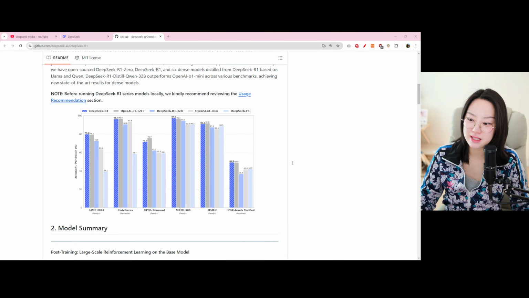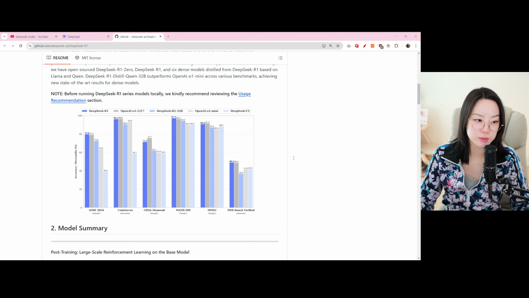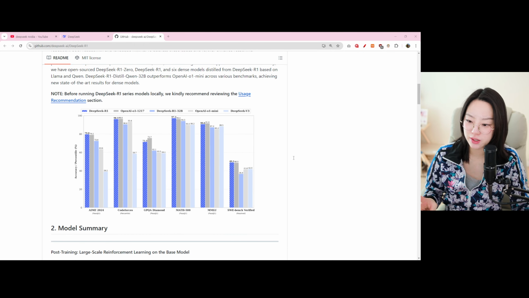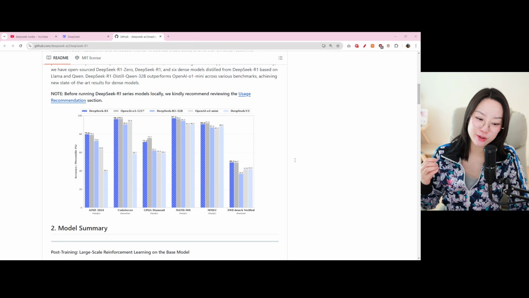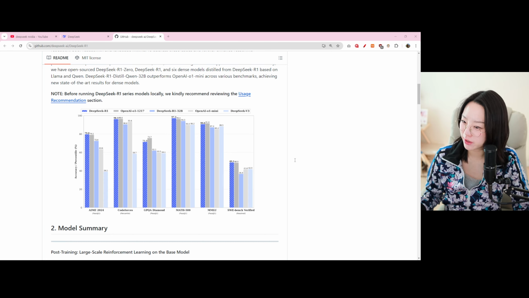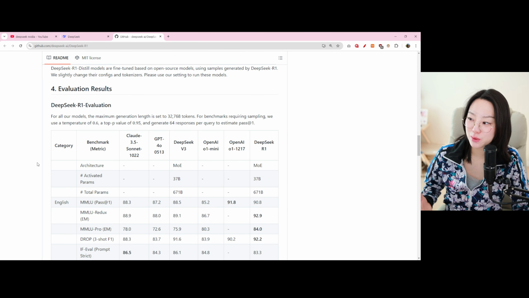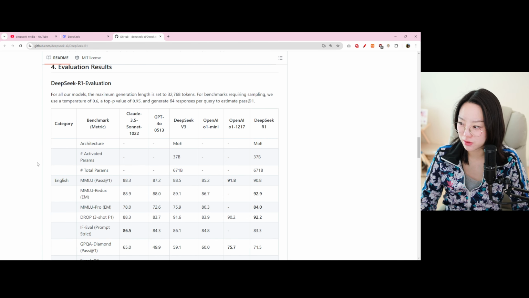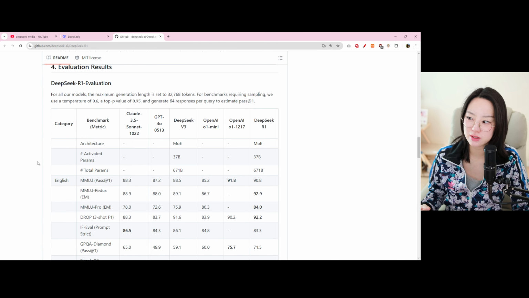Now, most of the testing that they have done, which uses different benchmarks in 3 criteria, which is math, coding, and reasoning tasks, is stated to be either as good as the OpenAI O1 model or even better, as you guys see in the graph. And they have even listed the results of the evaluation that they've done. So this is something to check out if you guys are familiar with the metrics or the benchmark that they have done.